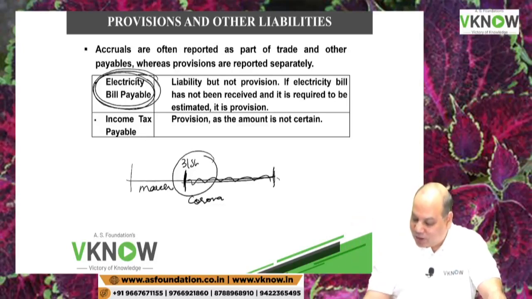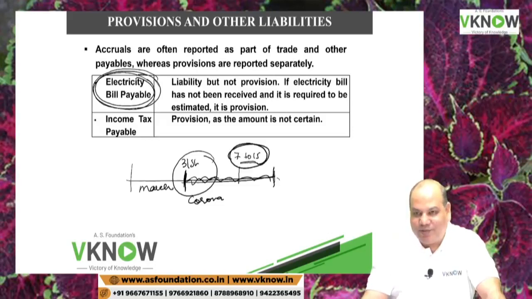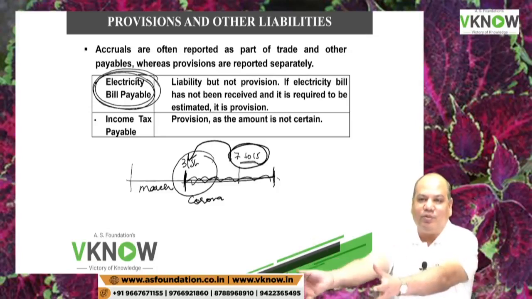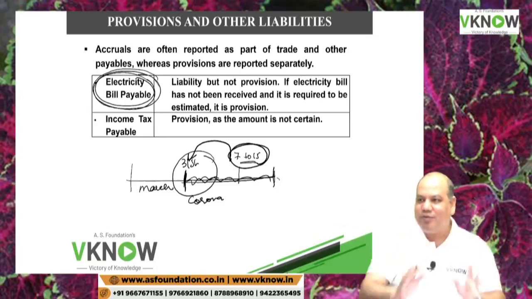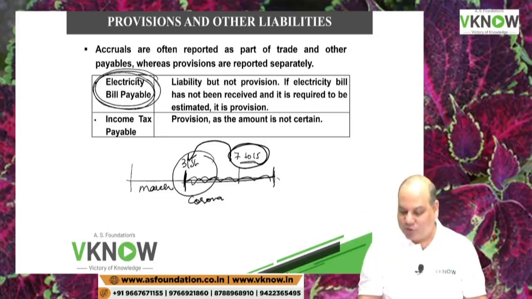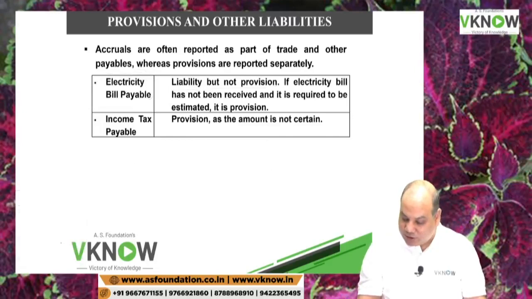But practically what happens, the bill gets received around 7th to 15th of the next month. Based on the bill received, we make an entry here. We create a liability here. It is an event after the balance sheet. So you know the bill amount, take the bill amount, create an electricity bill payable. So it is not a provision generally because the amount is known. But if you have to make estimation, then it is a provision.